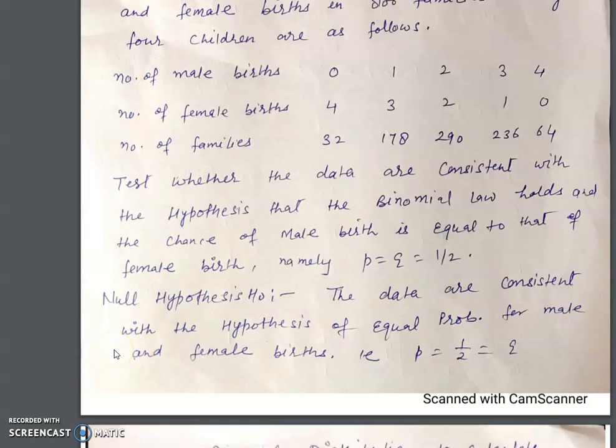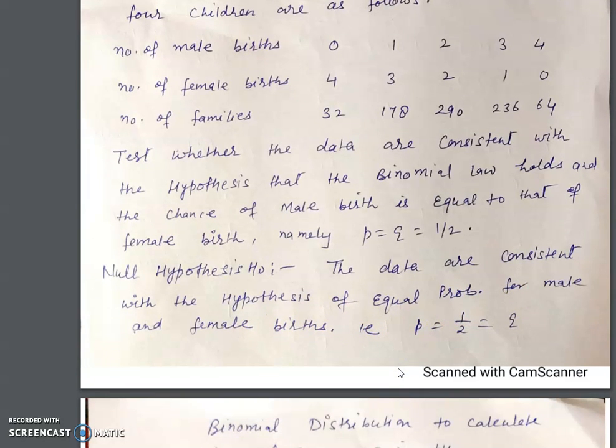To verify this data, we assume the null hypothesis H0: the data are consistent with the hypothesis of equal probability for male and female births, that is P equal to Q equal to 1 by 2.